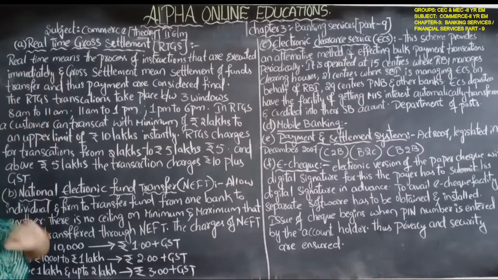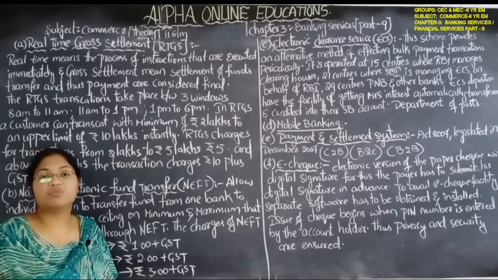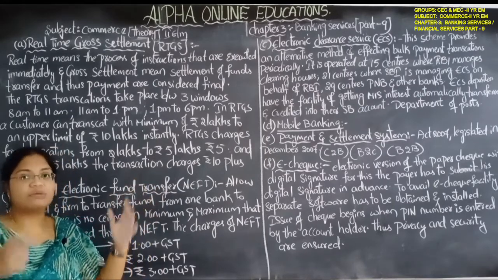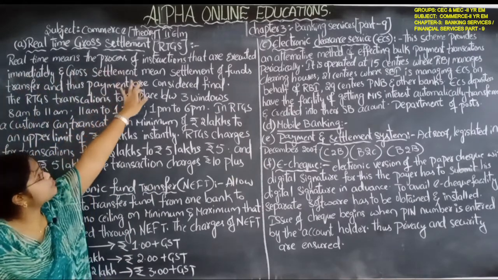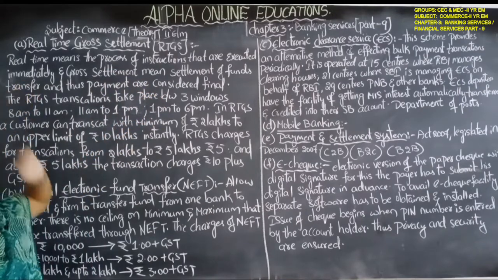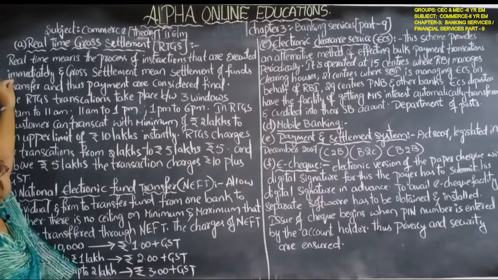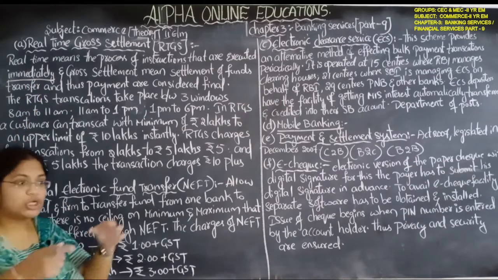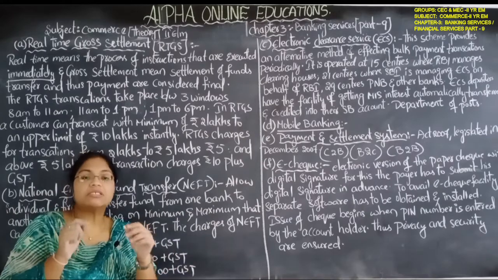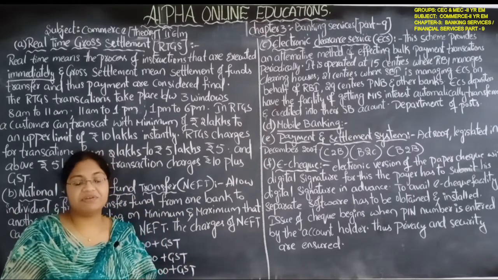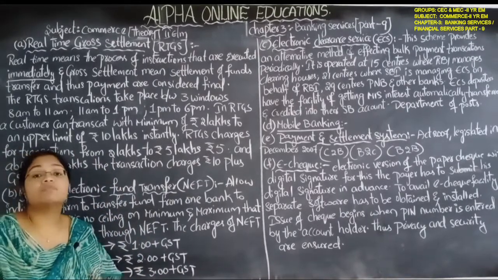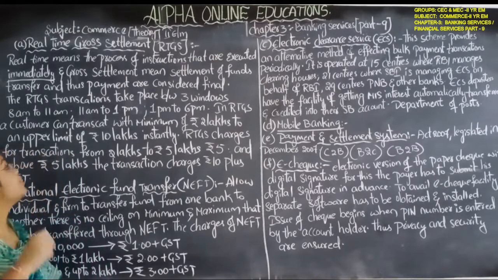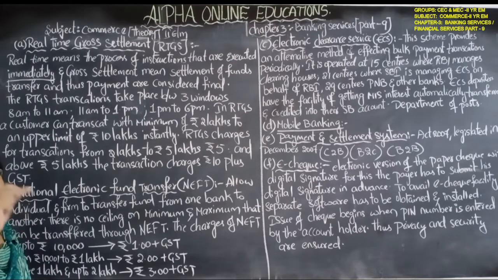So, real time gross settlement. Gross means what? Huge, a lump sum, a huge amount settled in real time, meaning in a particular time. Real time means the process of instructions that are executed immediately. Whatever instructions are given to transfer the gross amount are implemented without any delay. The gross money transfer transactions are immediately executed. Executed means they will be implemented.